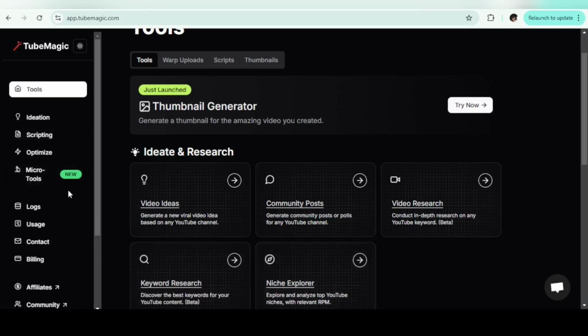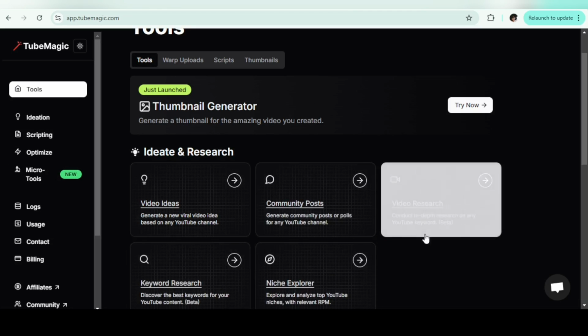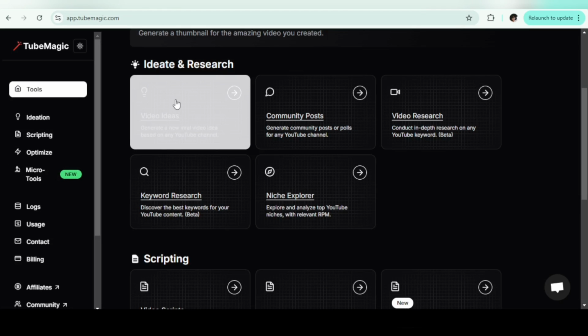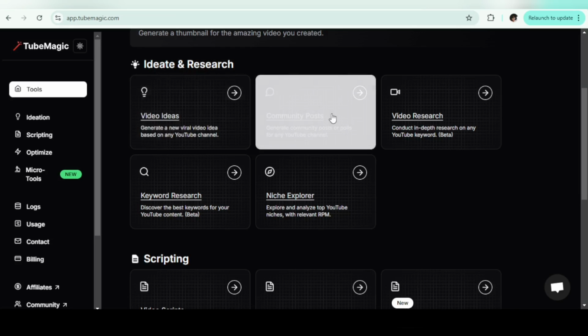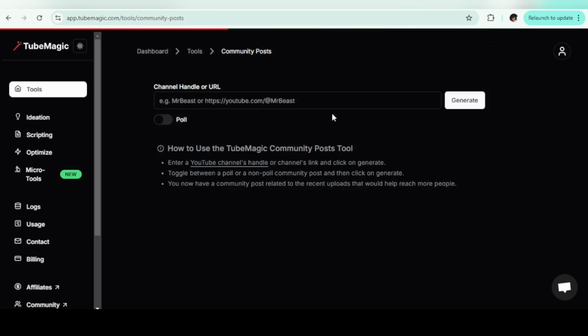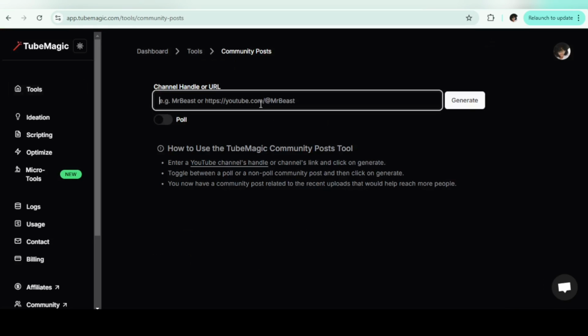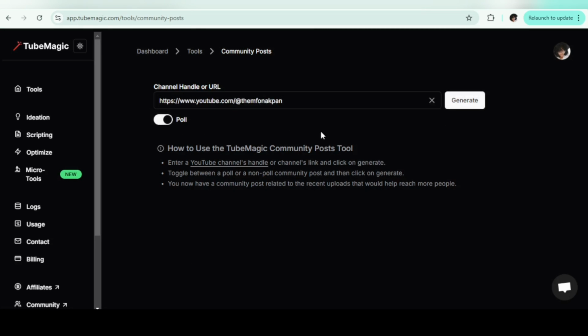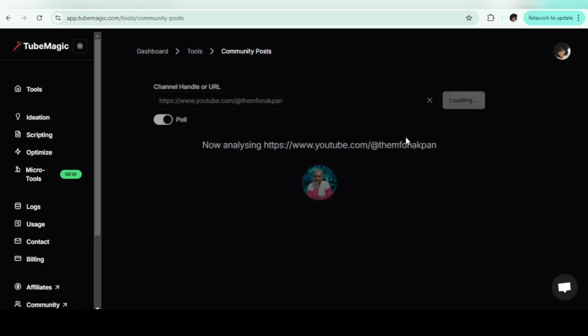All right, now let's get to the amazing stuff, how you can actually use some of these tools. We're going to be exploring some of them. Right here, you can generate video ideas. Here, you can even create community posts. Let's try this out. All you need to do here is to paste your channel URL. Okay, I want to create a poll. You click on generate. Check this out.